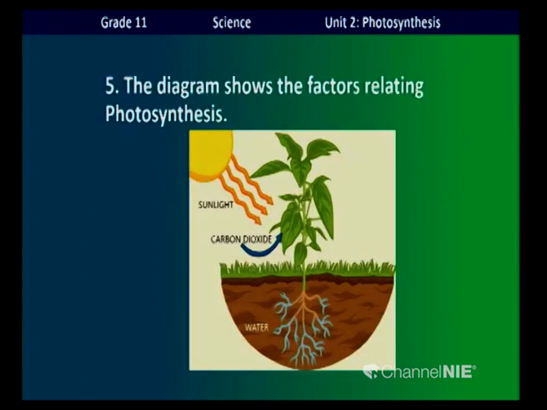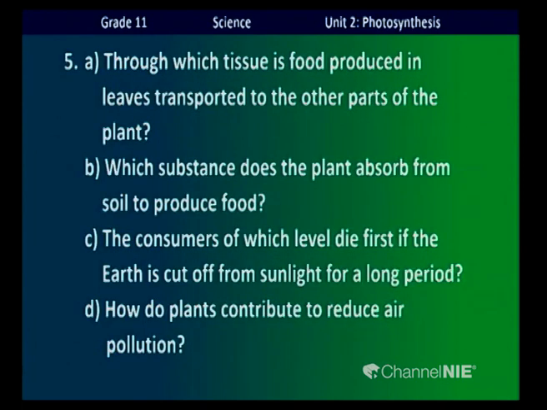Now, this is a structured question, children. Look at this diagram. The diagram shows you the factors relating to photosynthesis. Now, these are the questions. A. Through which tissue is food produced in leaves transported to the other parts of the plant?